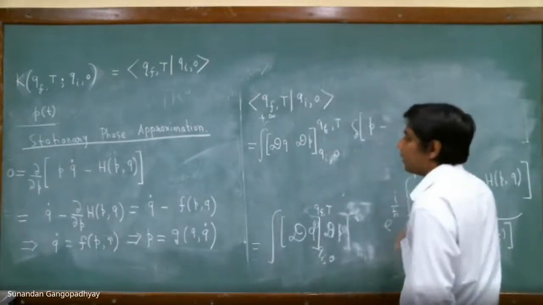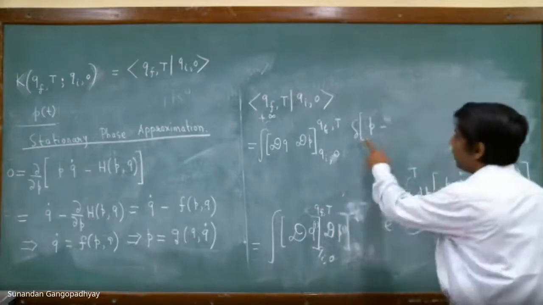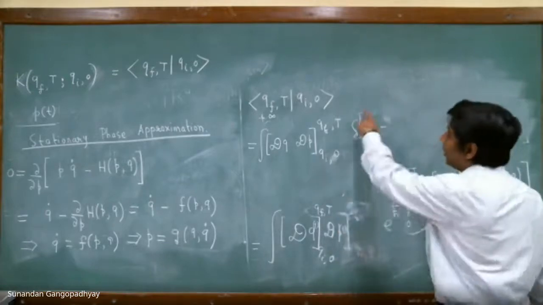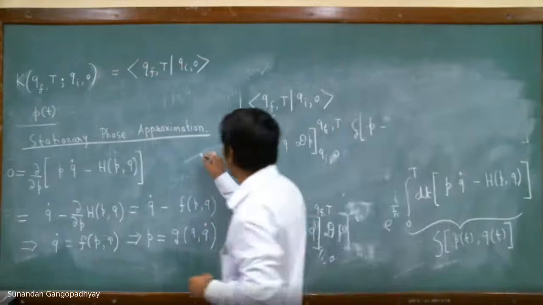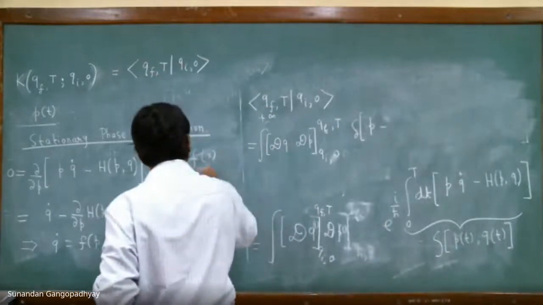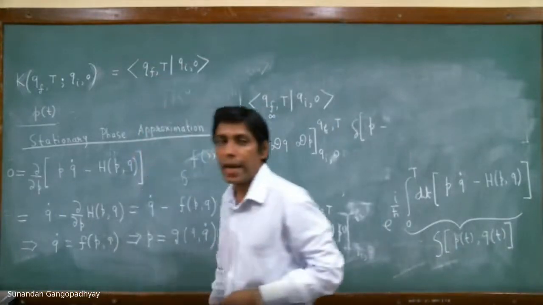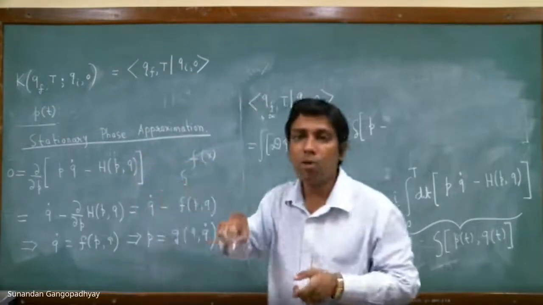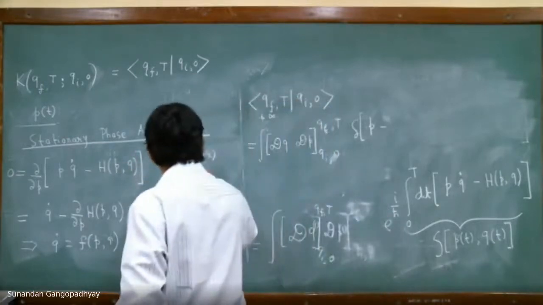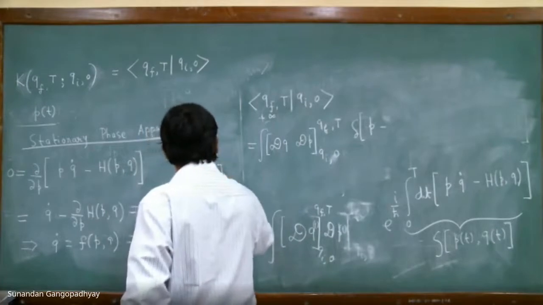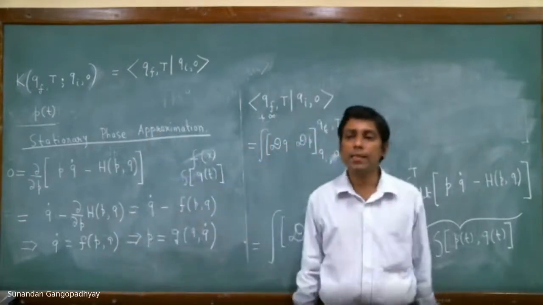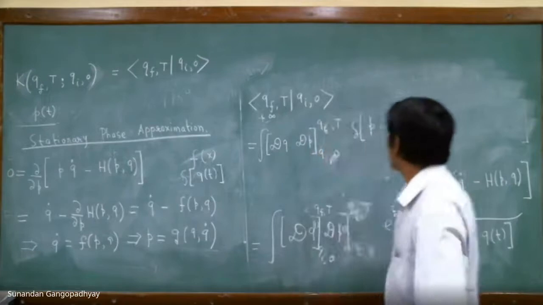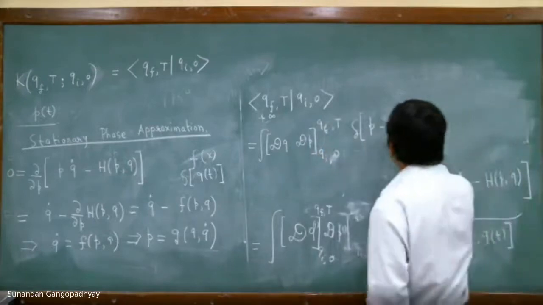So I shall put a delta function null, and whenever I have a function null, see, for a function we use the notation f of x. But for a function null, if you remember the action notation, you don't write S as a function of x with round brackets. Rather, we use square brackets to denote that S is a function null of q. So we shall put a delta function null over here.